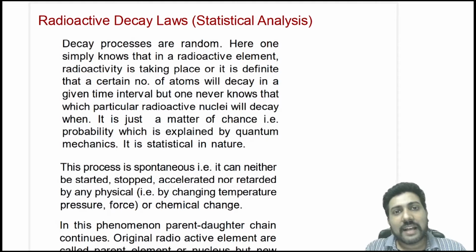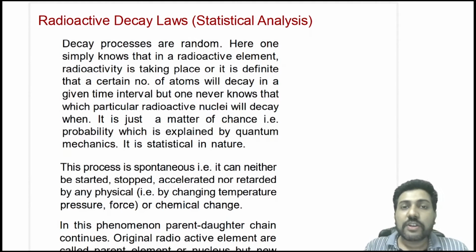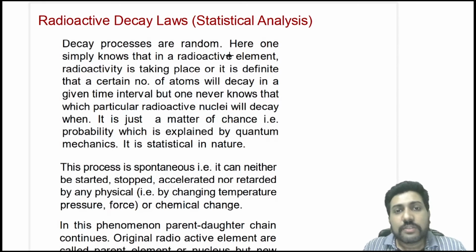In today's class, we are going to discuss radioactive decay laws, a statistical analysis. That means we are going to find out the number of nucleus that is going to be decayed in a given time t, or the number of nucleus that is remaining active after time t. Now the first thing is decay processes are random and probabilistic. Okay, so the decay that is occurring is random.